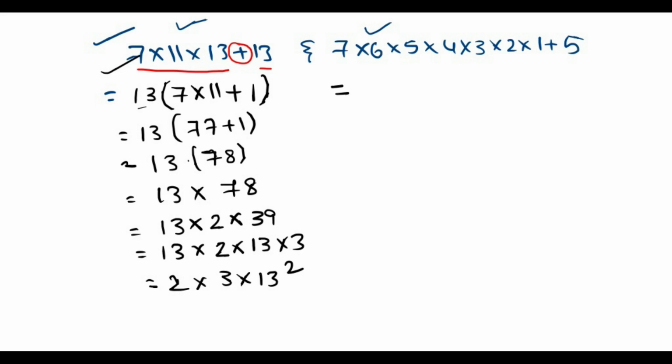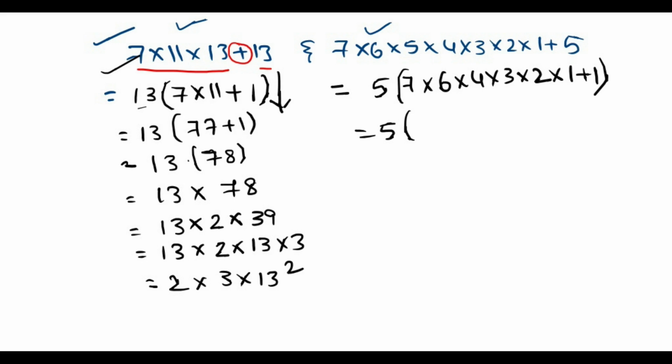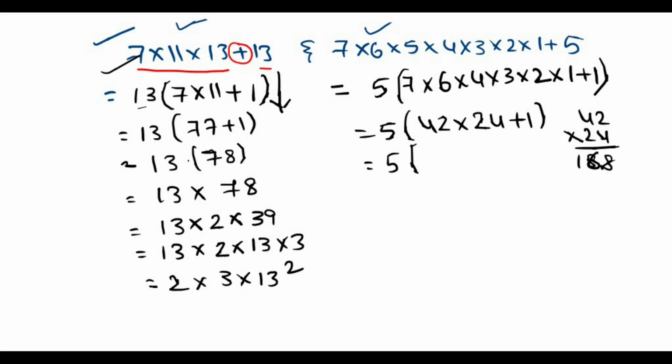In the same way, we take 5 common in both the numbers, then we get 7 multiplied by 6 multiplied by 4 multiplied by 3 multiplied by 2 multiplied by 1 plus 1. 7 sixes are 42, 42 into 12 is 504, 504 plus 1 is 5 multiplied by 1009.